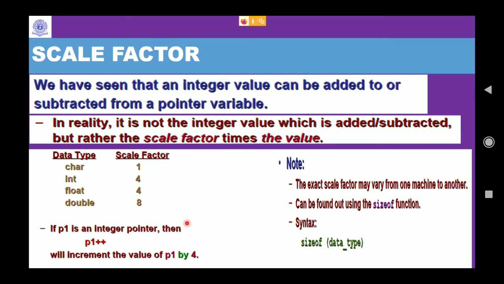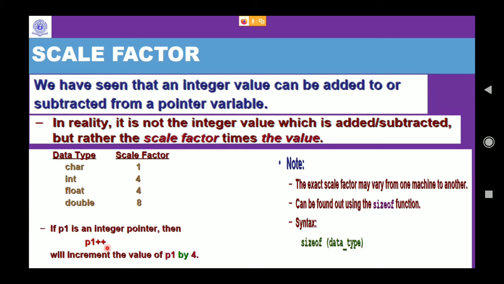Before we go to scale factor, do you know that the character data type takes 1 byte of information? The integer data type takes 4 bytes of information. The float data type takes 4 bytes, and double takes 8 bytes. Now, let's suppose p1 is a pointer. If I say p1 is an integer pointer, and I issue this command p1 plus plus, it will increment the value of p1 by 4. Why? Can anybody answer? Because one integer holds four bytes.